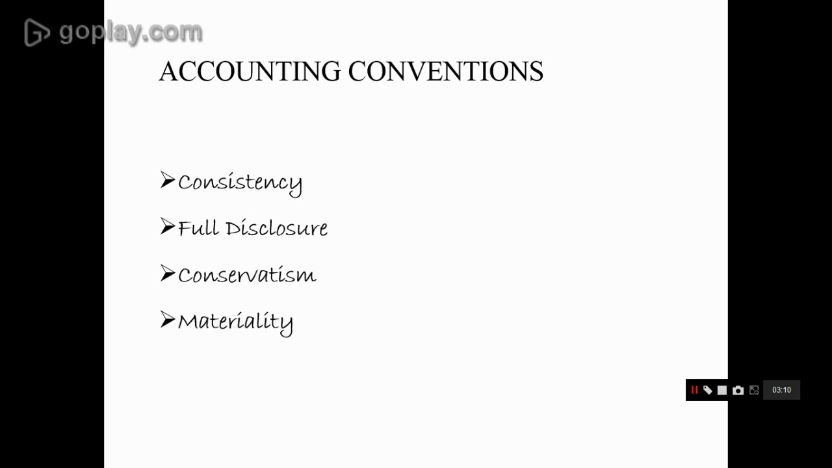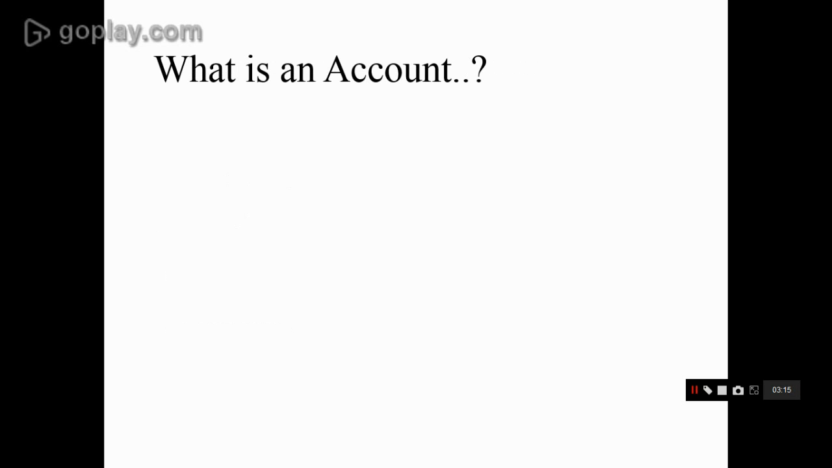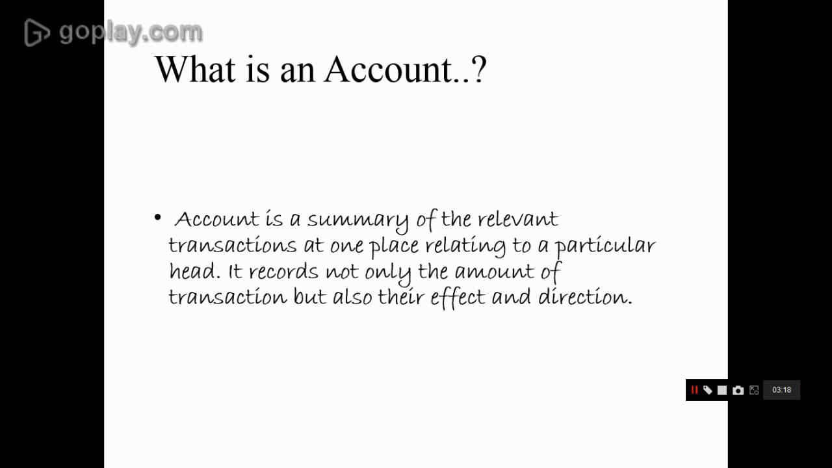Now we have discussed accounting concepts and conventions. Now, what is an account? An account is a summary of relevant transactions at one place relating to a particular head. It is a summary of all the transactions which have happened at one place for a particular head. We can also say it is a particular person or particular business account.